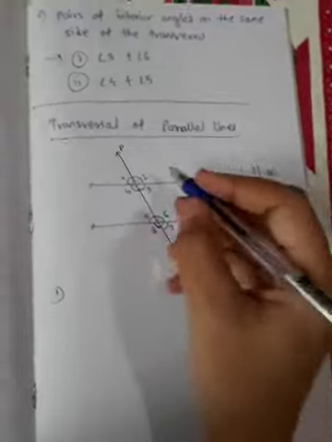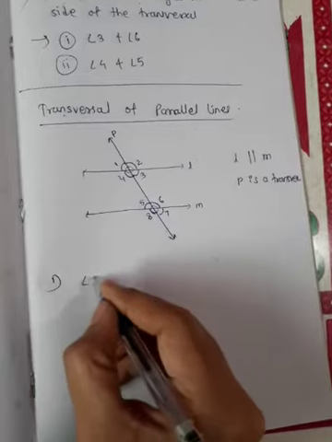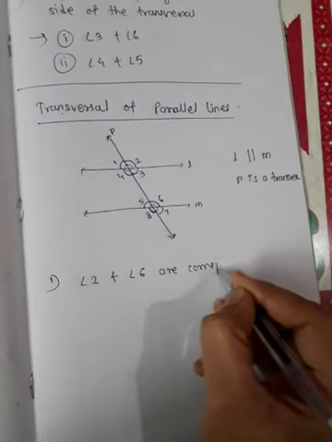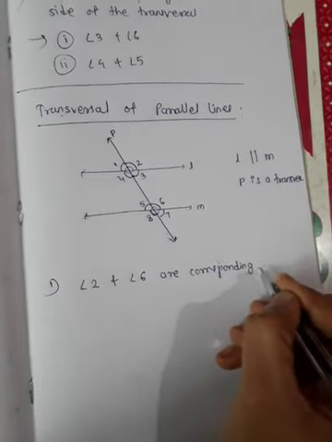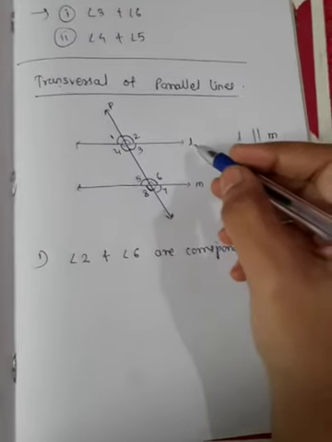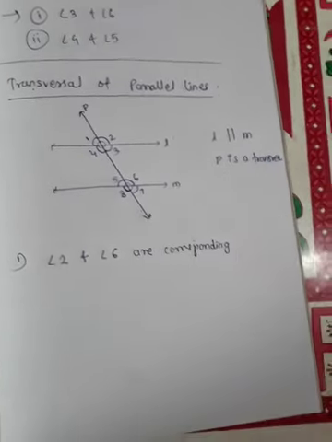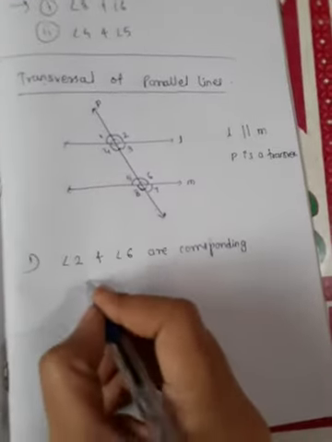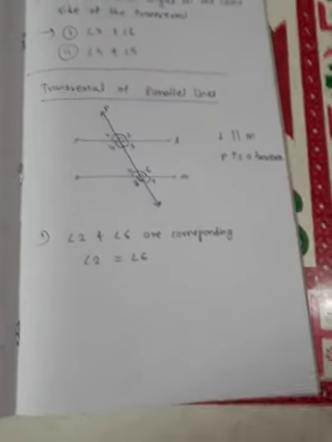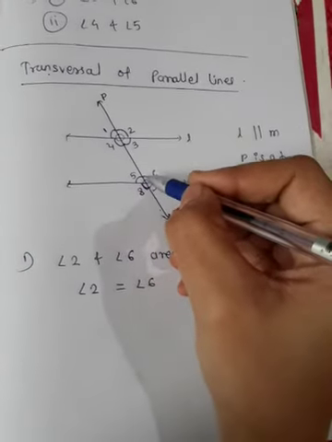And we know from the previous discussion that angle 2 and angle 6 are corresponding angles. If the lines are parallel, meaning here L and M are parallel, then we can see that this corresponding angle 2 is equal to angle 6. The corresponding angles are equal.